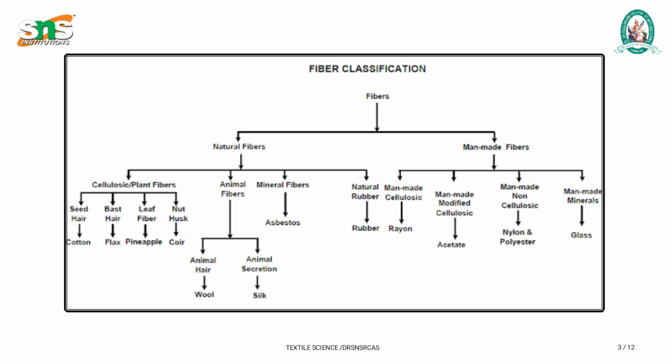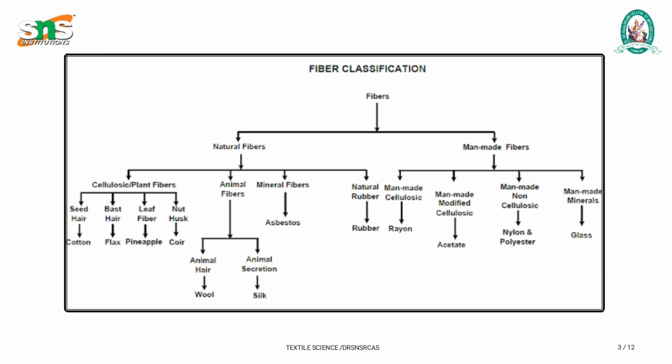It is a rubber material. In the cellulosic or plant fibers, we can split into four types. First one is seed hair, next one is bast fiber, third one is leaf fiber, and fourth one is nut husk. Seed hair means it is extracted from the seed part.